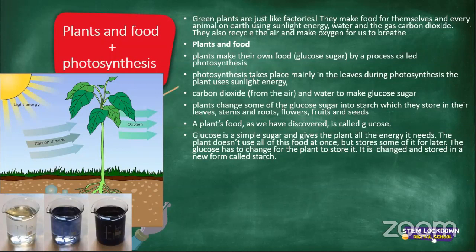Who knows what starch is? Or who can give me an example of foods that have starch in them? All right, I see Iksan saying bread. I'm going to take several hands. I see Tando. Yes, Tando. Ma'am, pap and rice have starch. All right, pap and rice have starch. And what is starch, Tando?